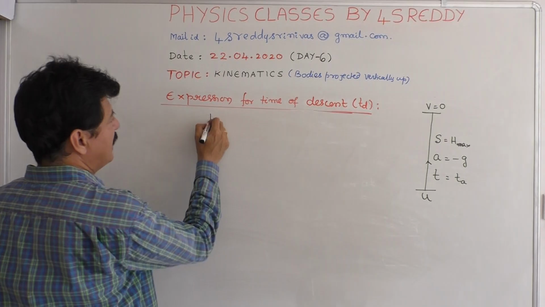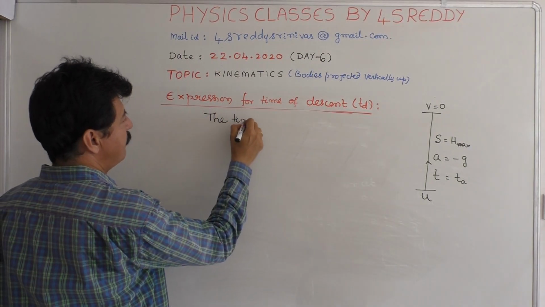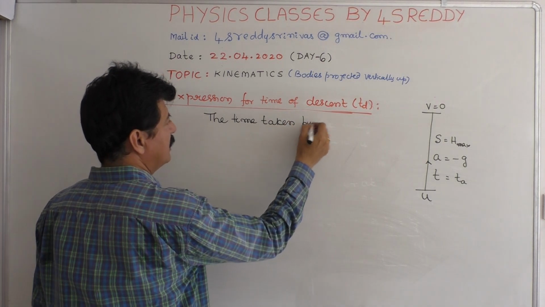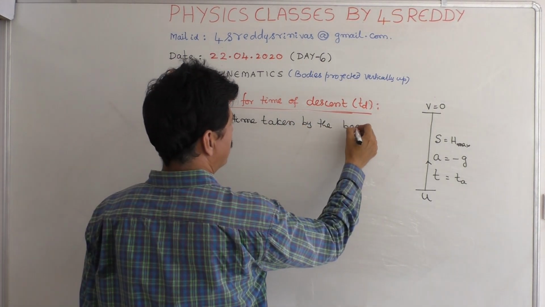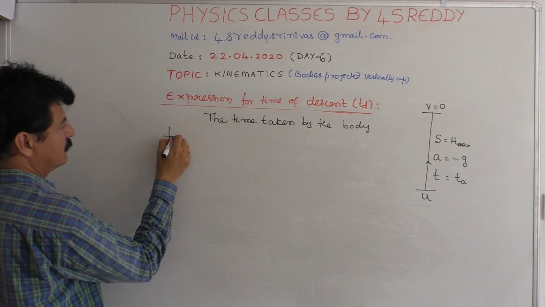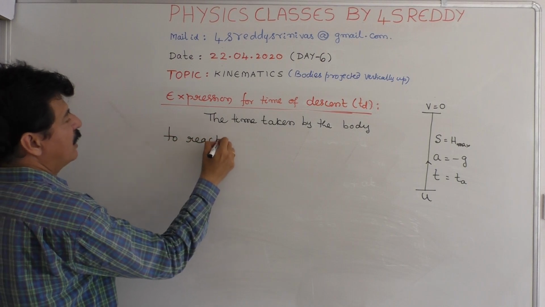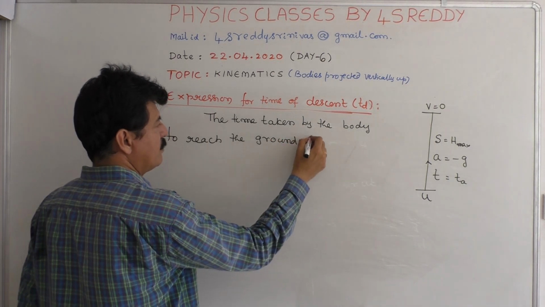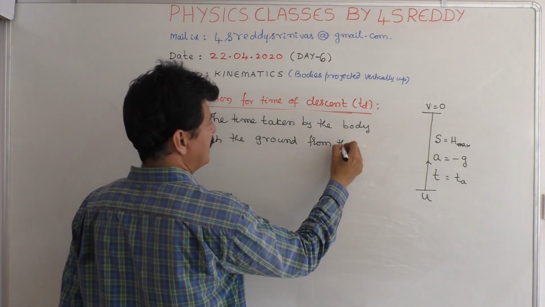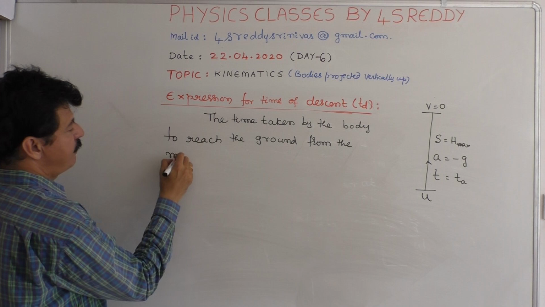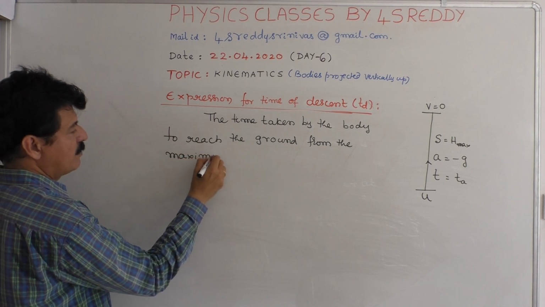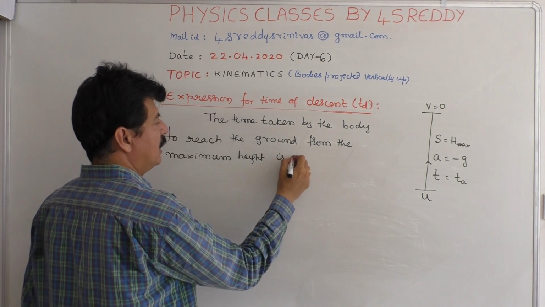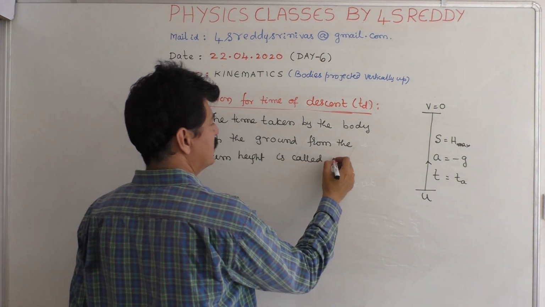That is the time taken by the body to reach the ground from the maximum height, which is called time of descent.